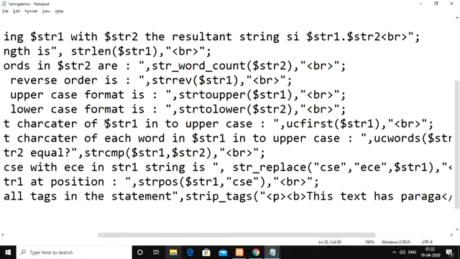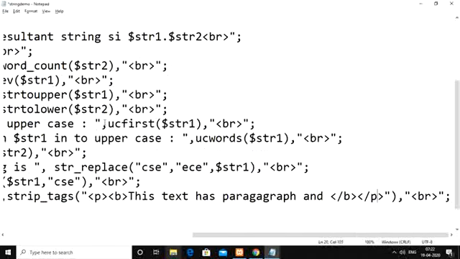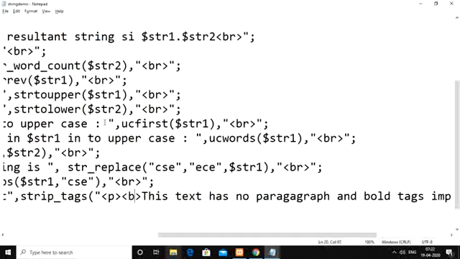paragraph and this text has no paragraph and bold tags impact. Actually this HTML has two tags, bold and paragraph.